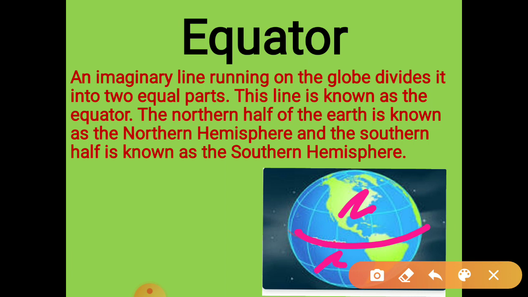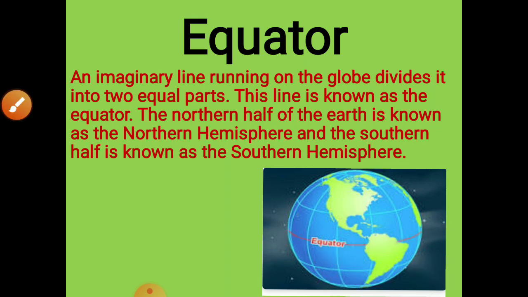This is the equator. Towards the north, this is the northern hemisphere. When we move towards the south, it is the southern hemisphere. So here we are talking specially about the equator, this line which is at 0 degrees and divides the earth into two equal parts. So that is all about the equator.